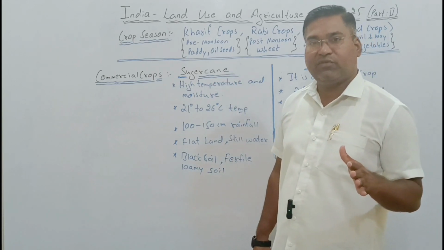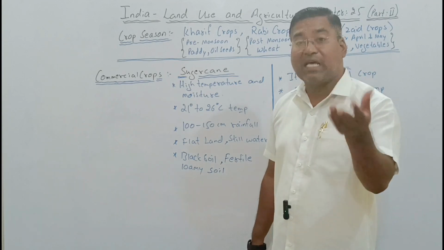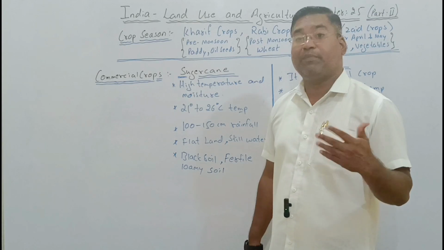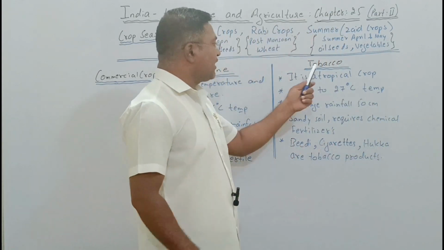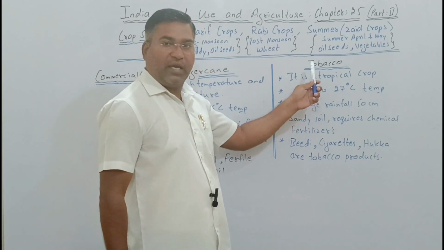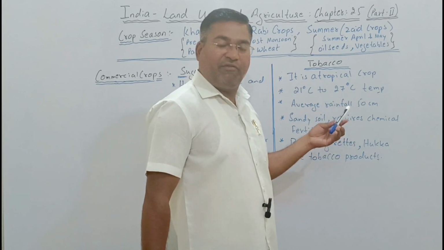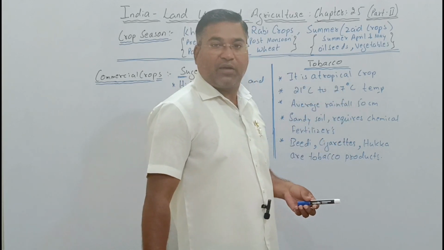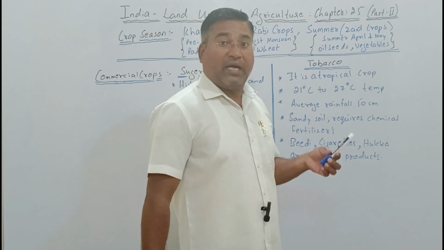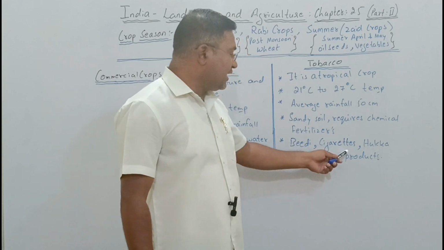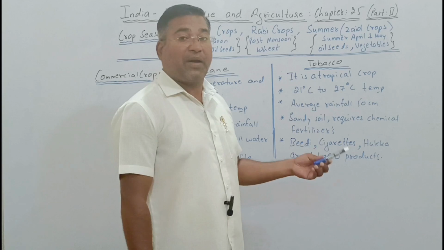And commercial crops, what we have said, are those crops which are grown only for the sell purpose, not for consumption. That's why the word is used for commercial crops. In the same way, another commercial crop is tobacco. Regularly in TV advertisements, everywhere, we see that consuming tobacco is harmful to health. But still there is a high usage of tobacco. And the tobacco byproducts like beedi, cigarette, hookah, snuff are produced from tobacco.